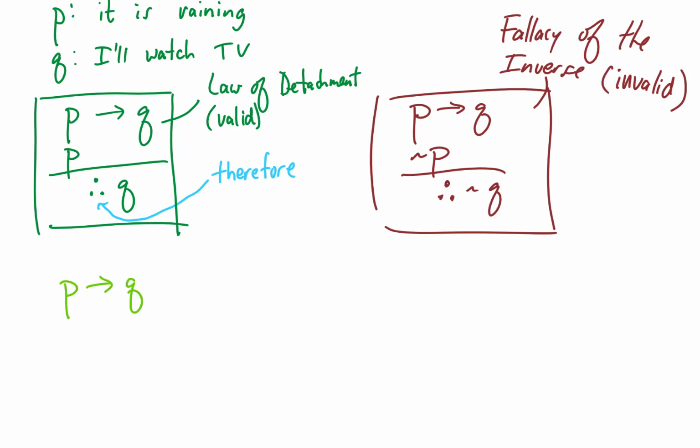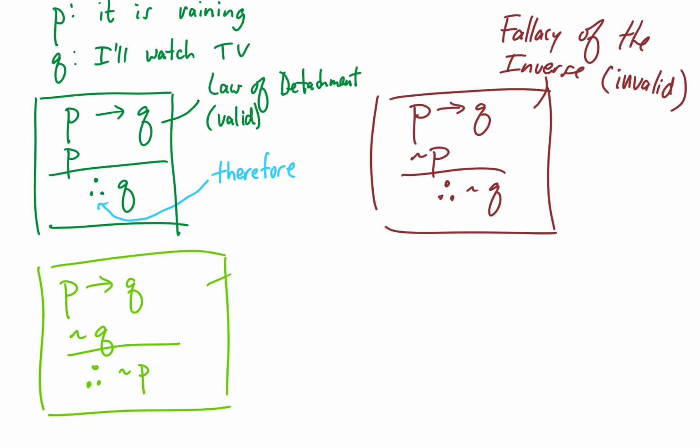We start with if P, then Q. If it is raining, then I watch TV. And let's also assume not Q. That would be I don't watch TV. Then can we conclude that it is not raining? Yes, if the rain always leads you to watch TV, then if you're not watching TV, it must not be raining. This is called the Law of Contraposition, also known as the contrapositive.